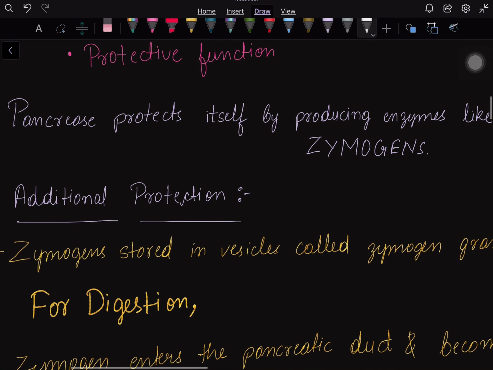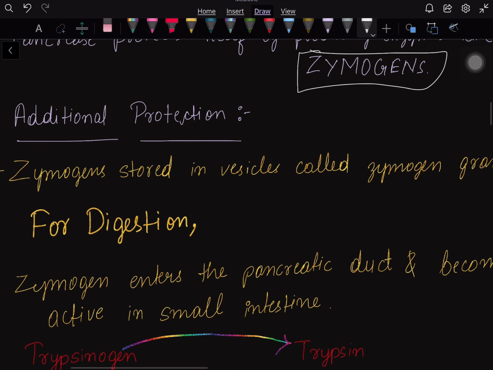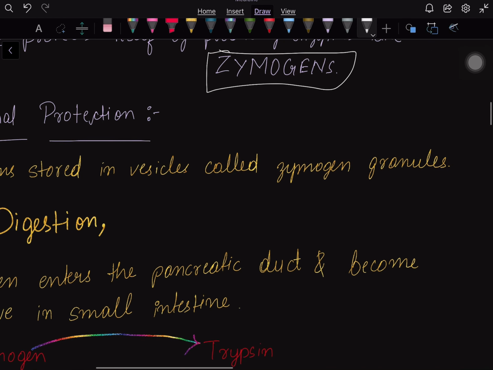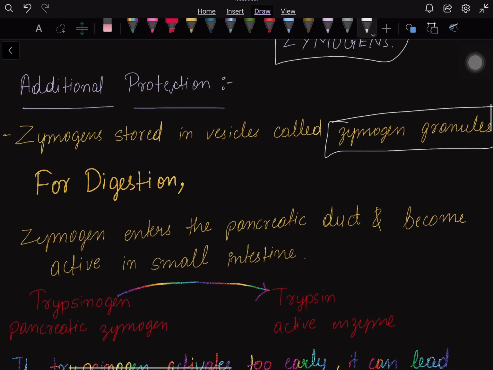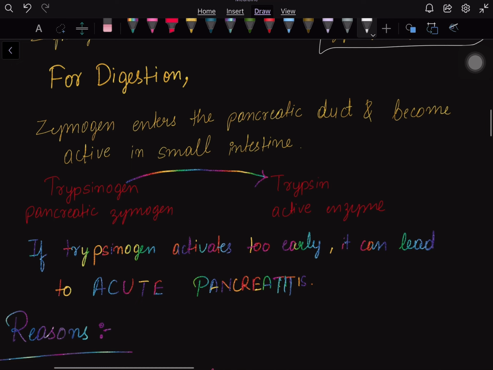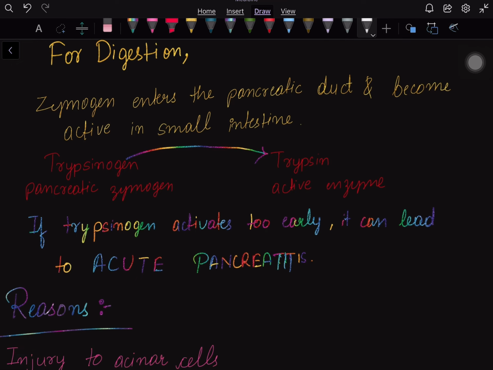The pancreas protects itself by producing enzymes as zymogens. Additional protection is provided by zymogen granules, which are stored in vesicles. For digestion, the zymogen enters the pancreatic duct and becomes active in the small intestine. Trypsinogen, which is a pancreatic zymogen, converts into trypsin, the active enzyme.